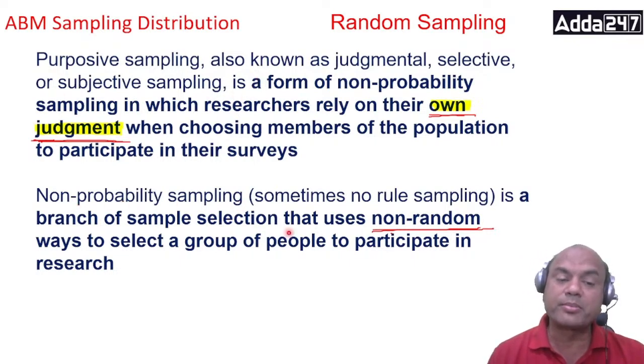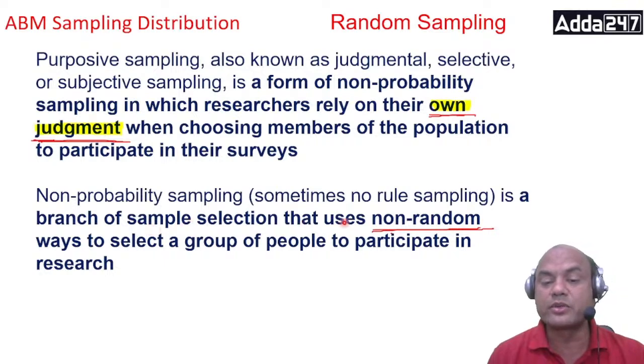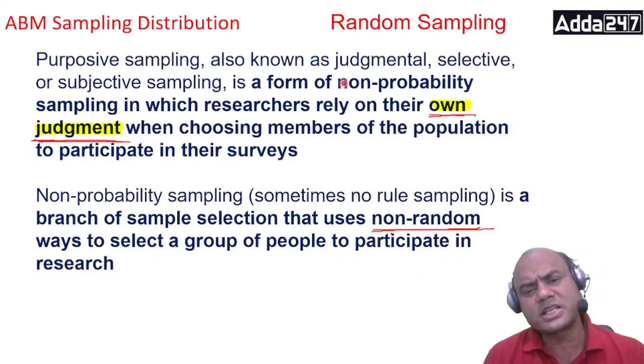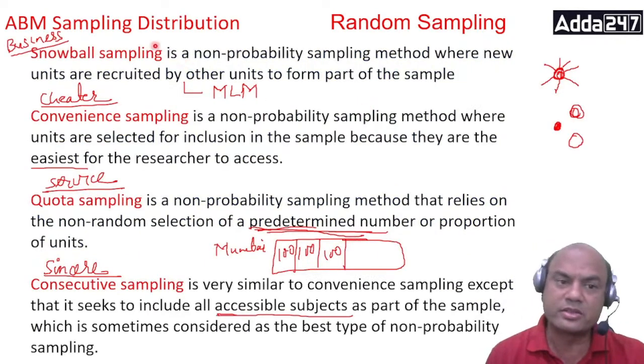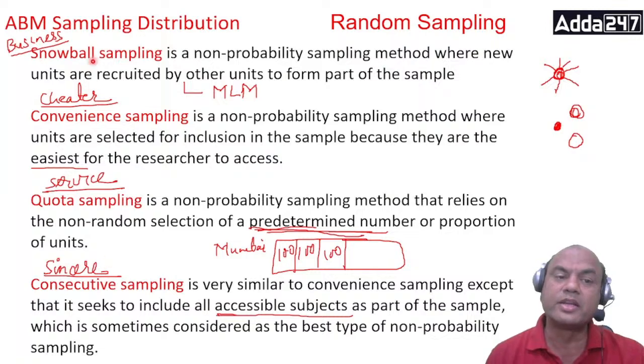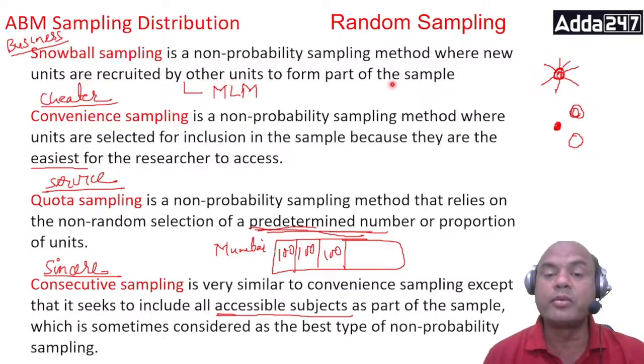Non-probability sampling is a branch of sample selection that uses non-random ways to select a group of people to participate in the research. Non-random ways, okay? It's based on the judgment, simply, completely on the judgment. Now some other samplings, and these are also judgmental only. Snowball sampling is a non-probability sampling method where new units are recruited by other units to form part of the survey.